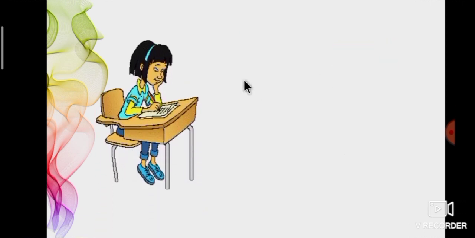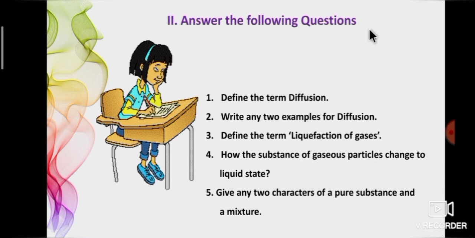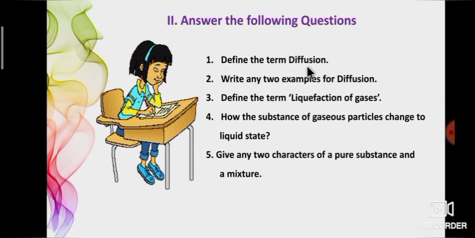Second Roman letter, answer the following questions. First question, define the term diffusion. Second question, write any two examples for diffusion. Third one, define the term liquefaction of gases. Fourth one, how do the gaseous particles of a substance change to the liquid state? Fifth one, give any two characteristics of a pure substance and a mixture.